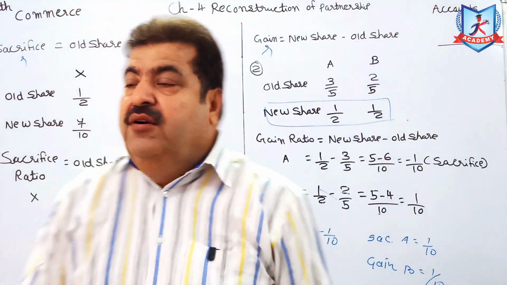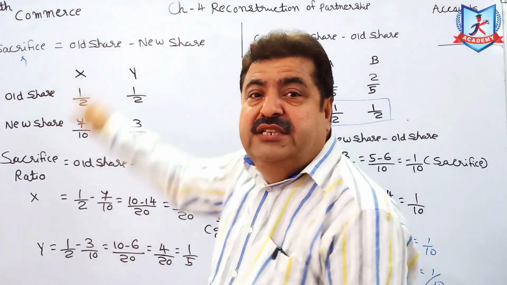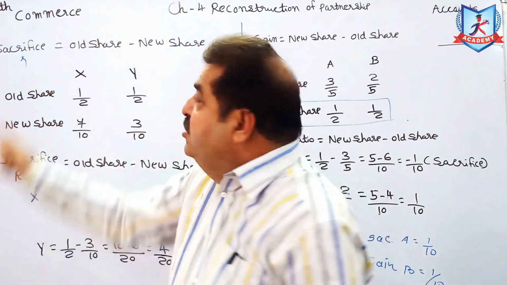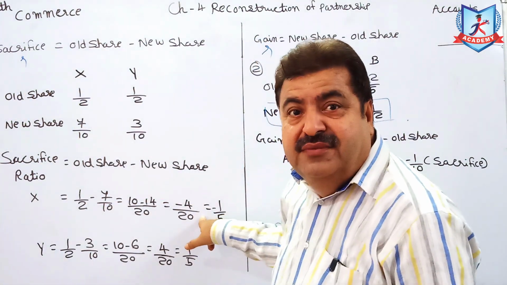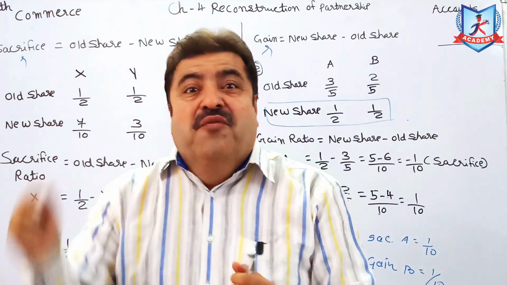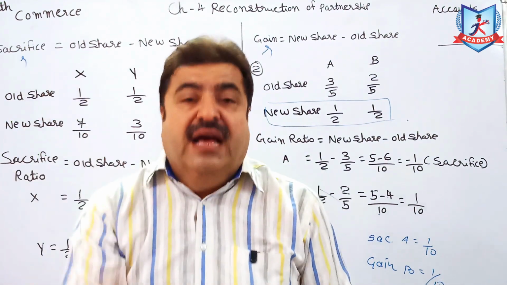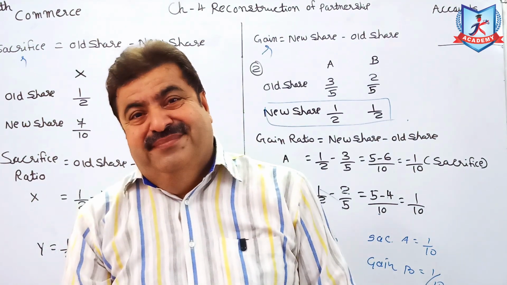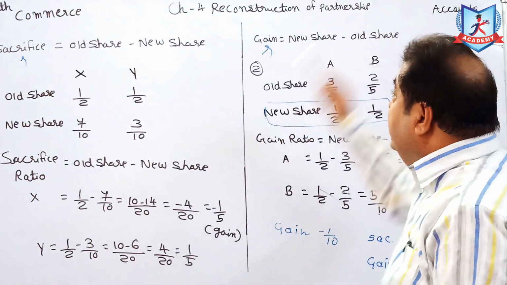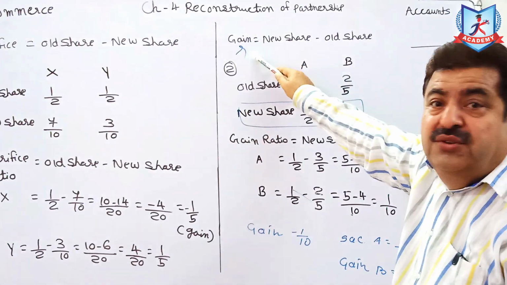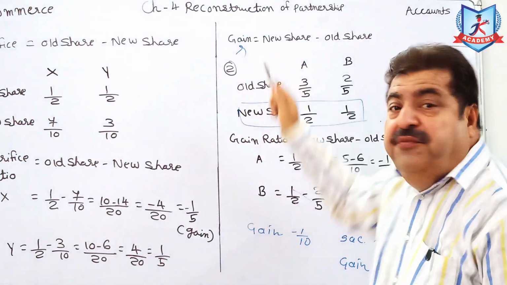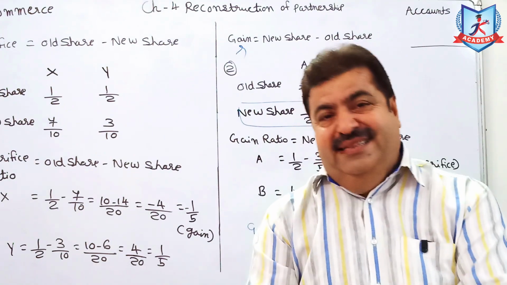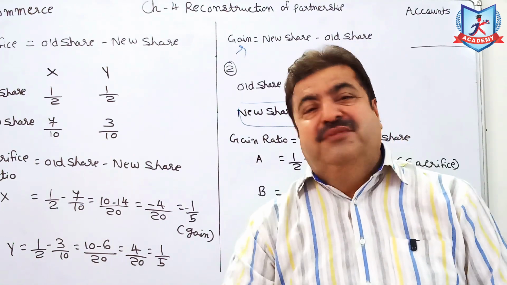Sacrifice ratio, what is the formula? Old share minus new. Old share minus new. While finding sacrifice, if your answer comes negative, it becomes gain. Negative sacrifice means gain. And while finding gain, what is the formula of gain ratio? New share minus old. And if gain comes negative, it is sacrifice. And if gain comes positive, it is a gain.